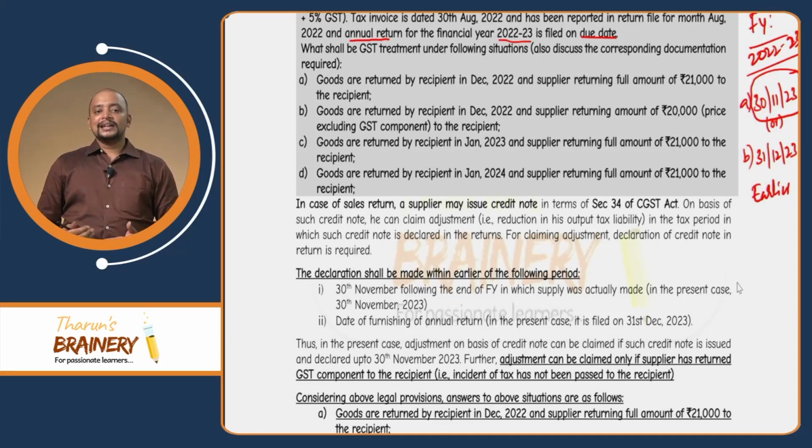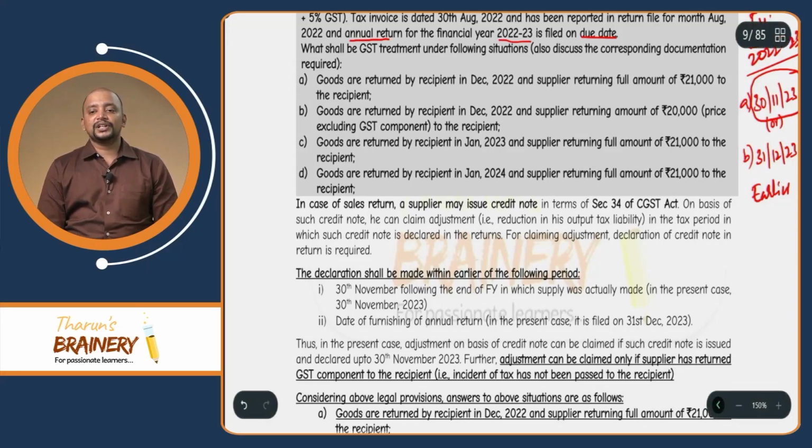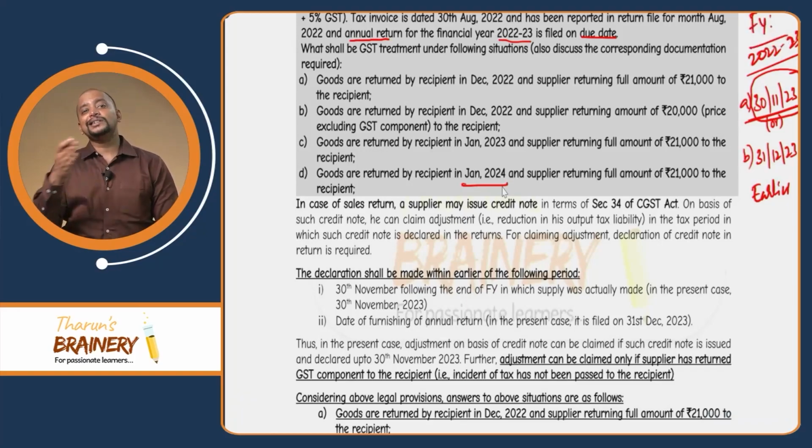In this case, the goods are returned by the recipient beyond 30th November 2023. What is the time limit by which the credit note can be issued? The time limit is 30th November 2023, whichever is earlier. But here, the return is happening in Jan 2024, which is beyond 30th November 2023. So a credit note can be issued, but not under section 34.